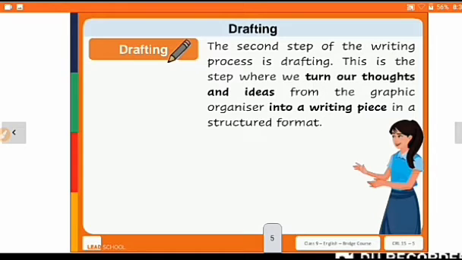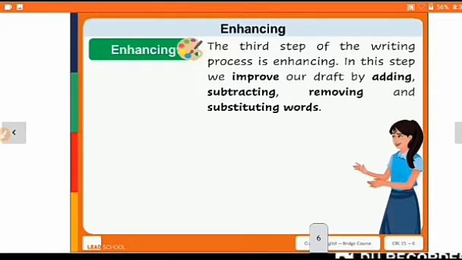Then the second step, that is drafting. The second step of the writing process is drafting. This is the step where we turn our thoughts and ideas from the graphic organizer into a writing piece in a structured format. Okay, so after preparing our graphic organizer, we will write the draft with the help of that graphic organizer. First we will make the graphic organizer, then we will make meaningful sentences with the help of that graphic organizer.